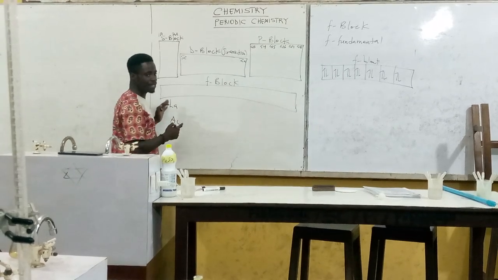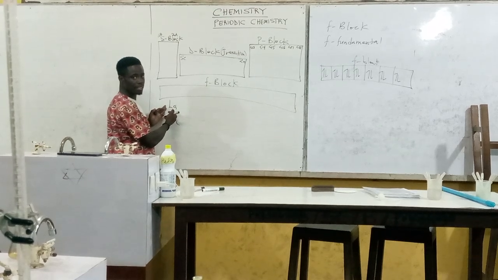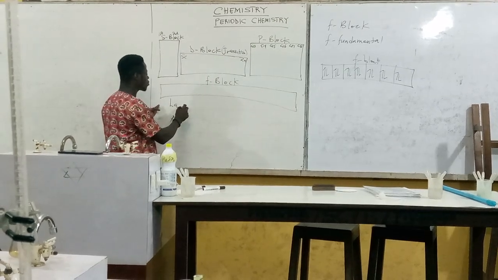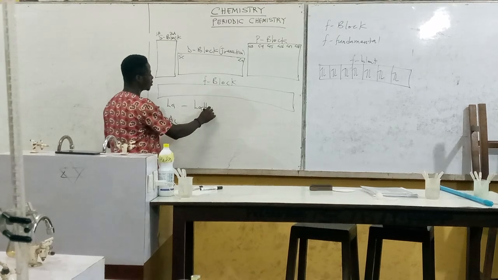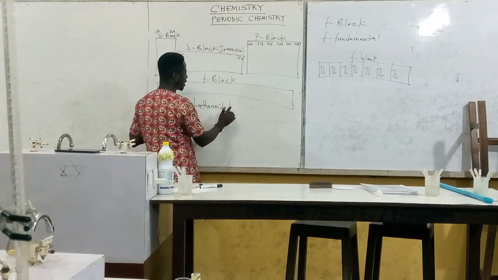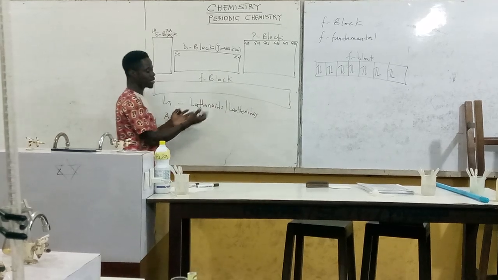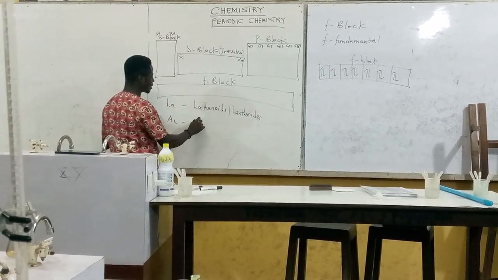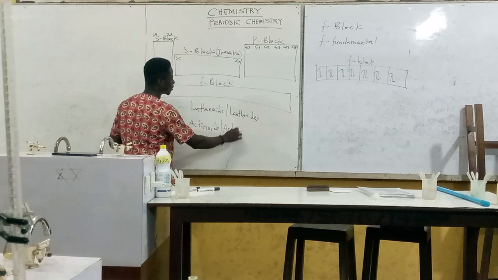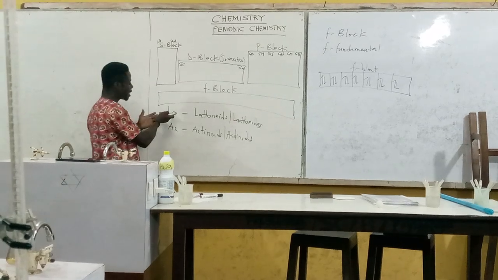Normally, for you to identify the divisions, we have an element which starts with La, which we call the lanthanides, and then Ac, which we call the actinides. So these subdivisions are also called the lanthanoids, or in some cases you see the word lanthanides. It's the same thing. Lanthanoids and the actinoids or actinides. For you to identify that, you use these 2 elements, the lanthanides and actinides.